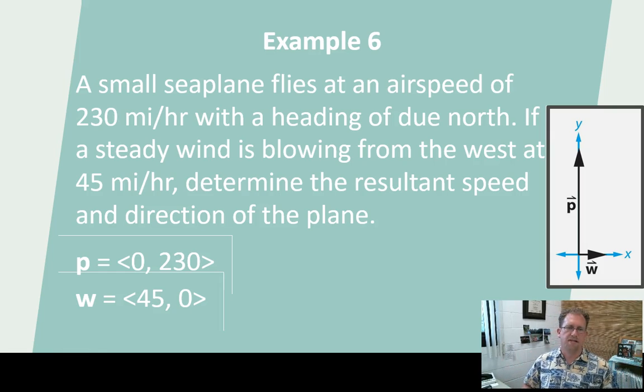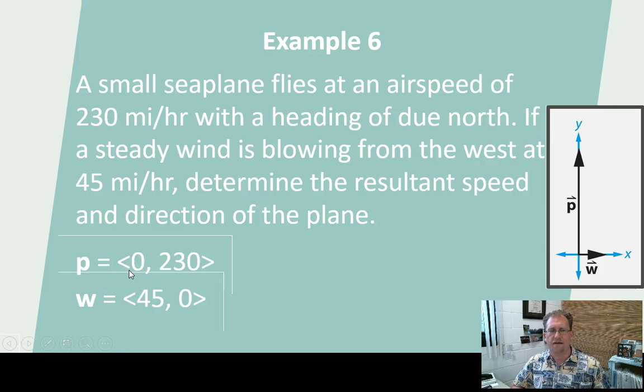A small seaplane flies at an airspeed of 230 miles an hour with a heading of due north. Its nose is pointed straight north. But a steady wind is blowing from the west at 45 miles an hour, straight onto the left side of the plane, right? Determine the resultant speed and direction of the plane. He's going north, but he's blowing east, so he's actually flying like this, okay? So we want to know how fast is he actually going, what's the magnitude and the direction of the course the plane is actually on.